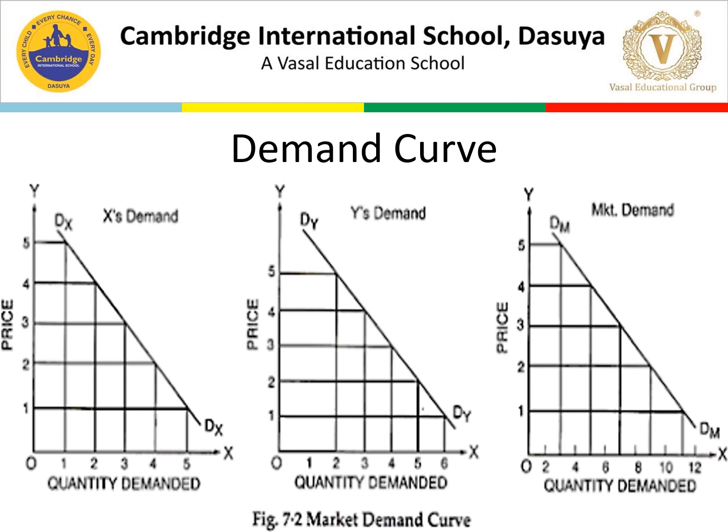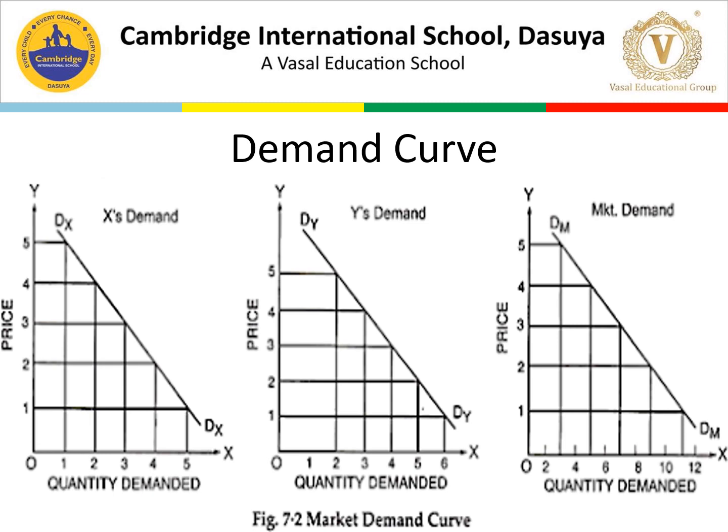The prices will be similar for the market, units 1 to 5, and 1 to 5 for all individuals. Here we have two individuals, X and Y, so we are talking about two demand curves of X and Y. When we add both the values, we get the market demand.